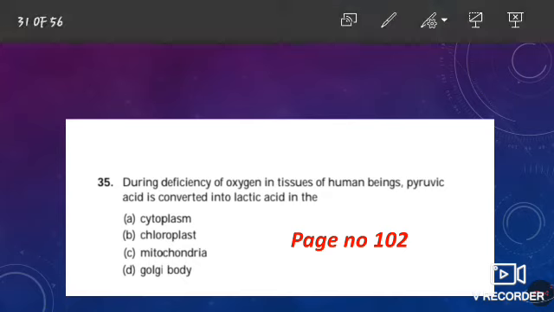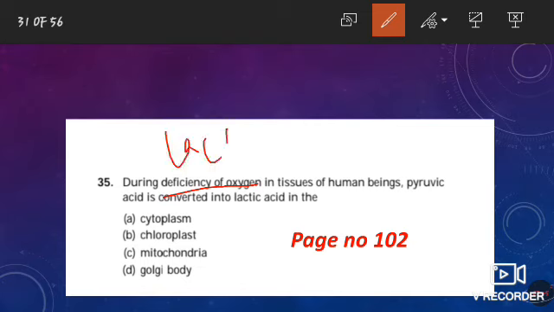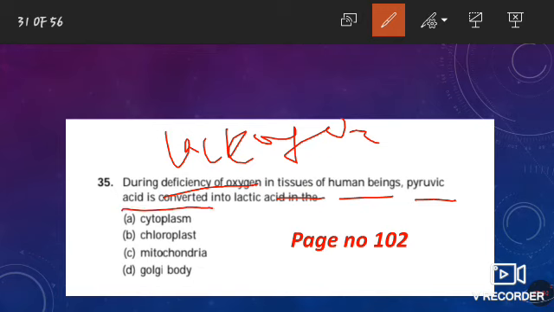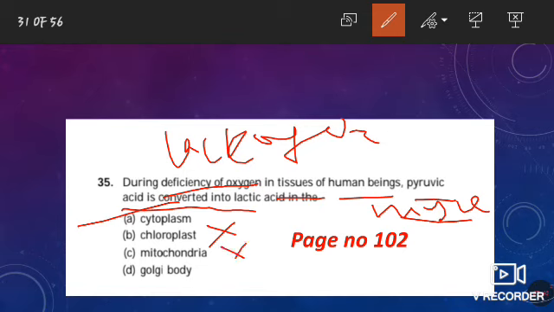Now the last question of this multiple choice question type: during deficiency of oxygen, that means lack of oxygen in tissues of human beings, pyruvic acid is converted into lactic acid. That is true in muscles. So which part? That is cytoplasm. Chloroplast is not present in human beings. In mitochondria, the process in absence of oxygen does not take place. In Golgi body it does not take place. The answer number A is correct, that is cytoplasm.